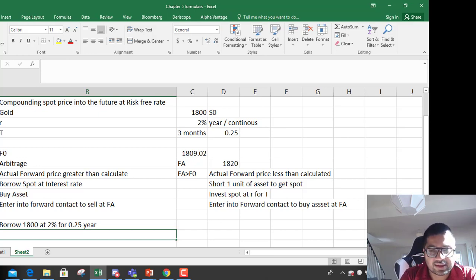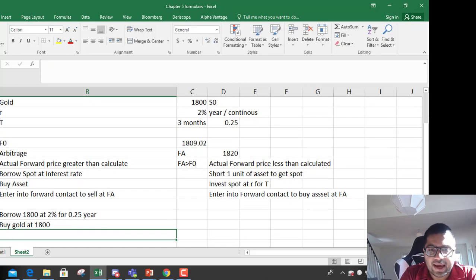That's the first thing. Then you will buy the asset, so you will buy gold at 1800. And then you will enter into a forward contract to sell it.